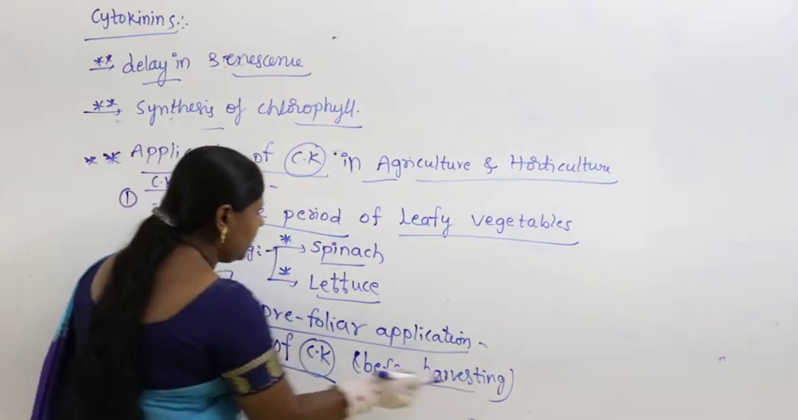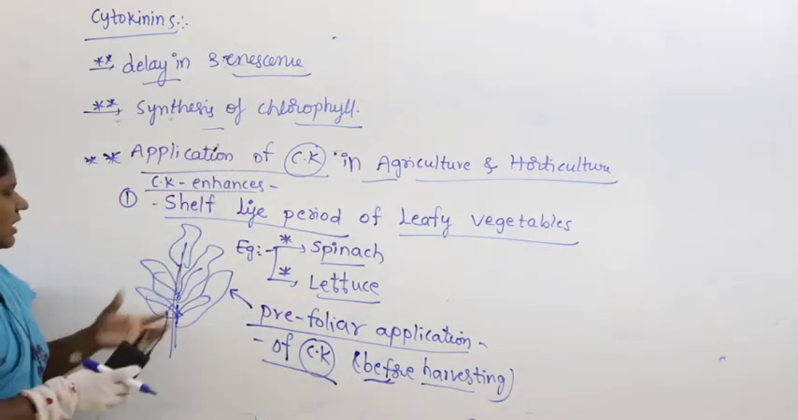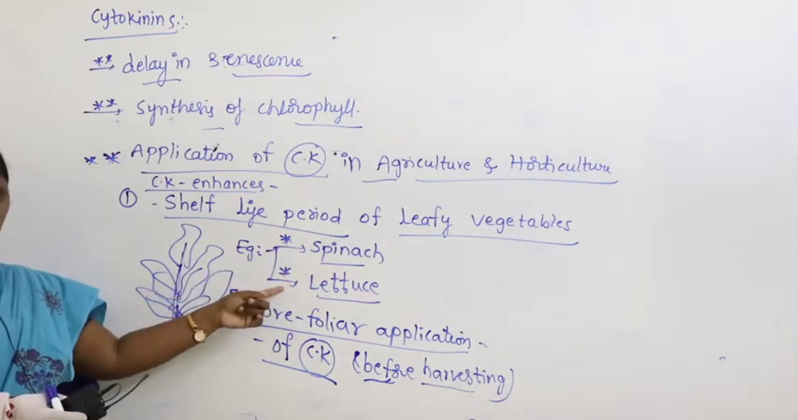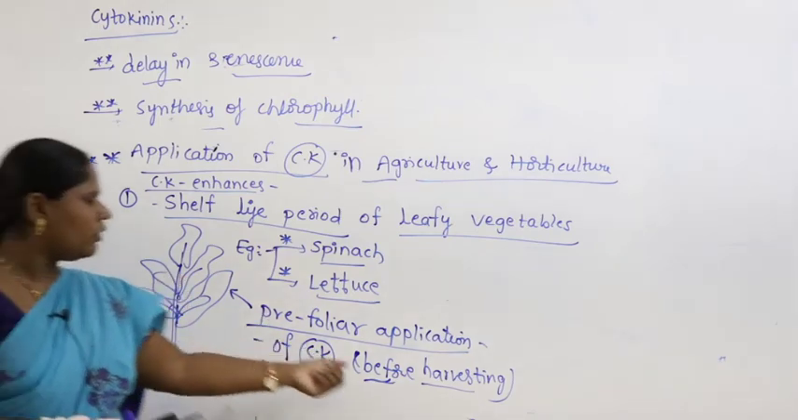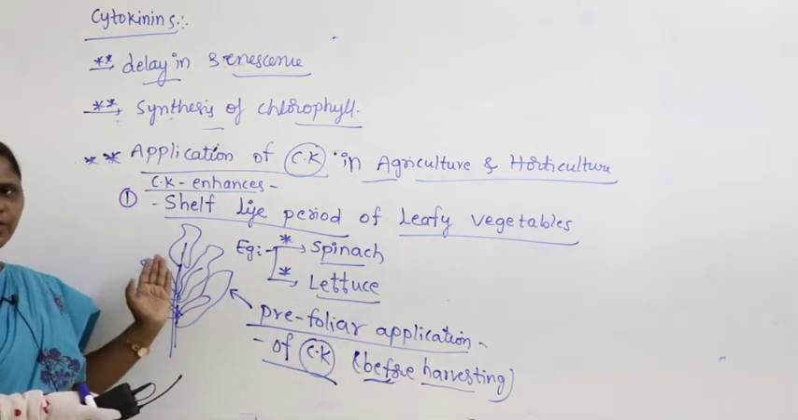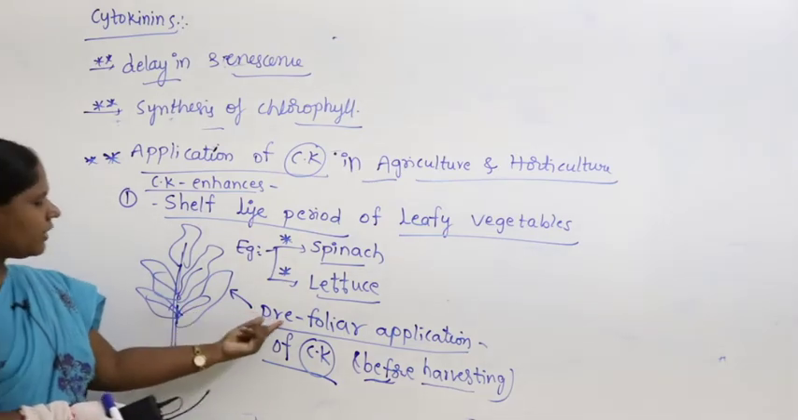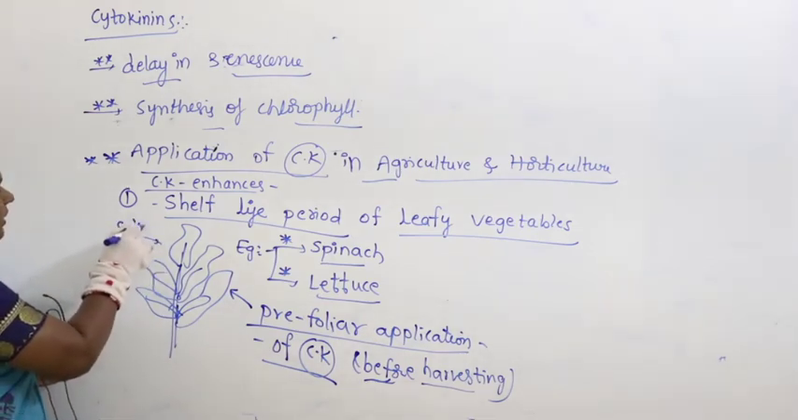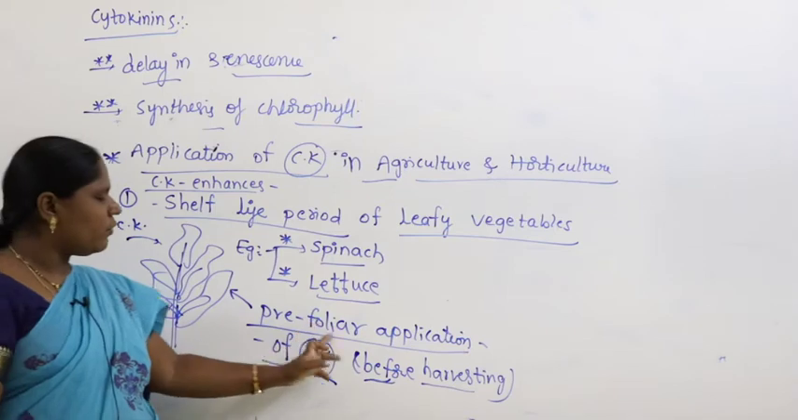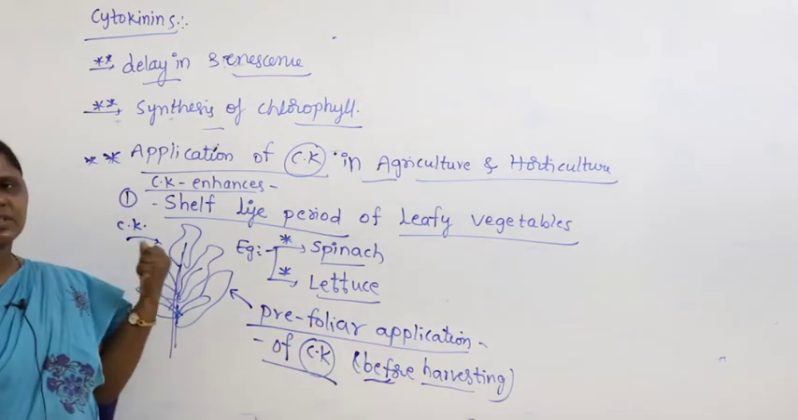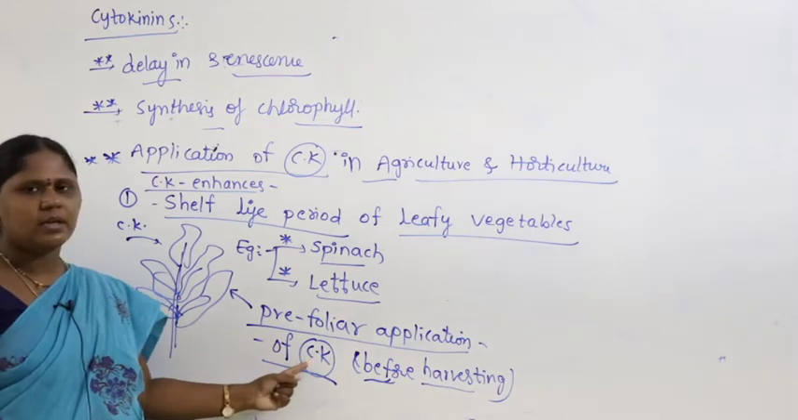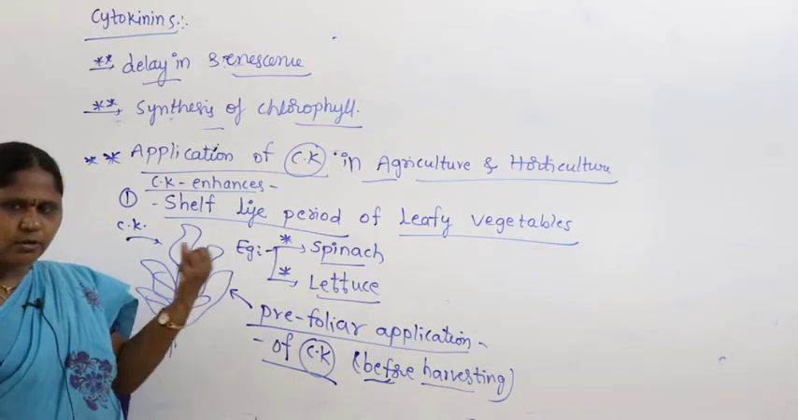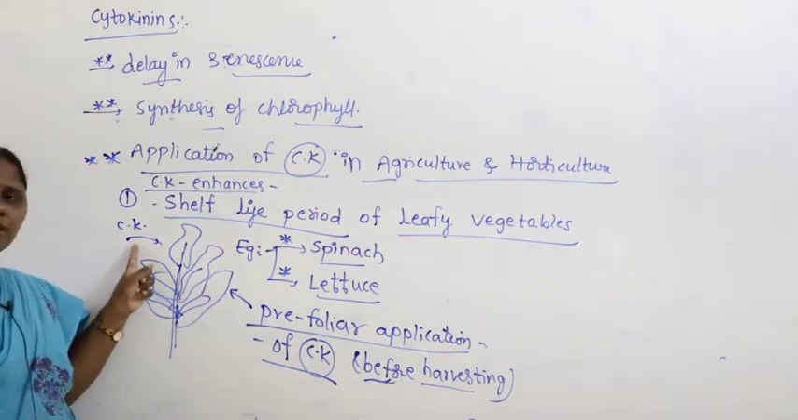Before harvesting means before cutting and taking the leaves which we use as vegetables. For example, with leafy vegetables like spinach and lettuce, before cutting and taking them, we spray cytokinin externally on the leaves. That is called pre-foliar application. Before cutting and taking into our hand, we are spraying cytokinin.